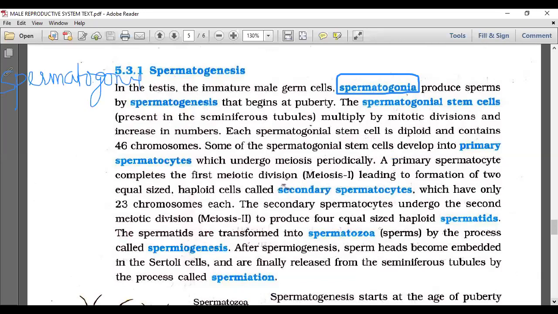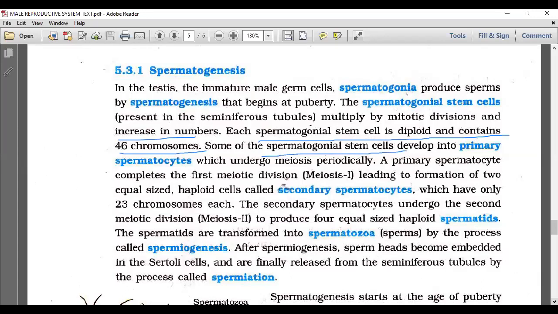Spermatogonia, by spermatogenesis, begin at puberty. The spermatogonial stem cells present in the seminiferous tubule multiply by mitotic division and increase in number. Each spermatogonial stem cell is diploid and contains 46 chromosomes, and some of the spermatogonial stem cells develop into primary spermatocytes.